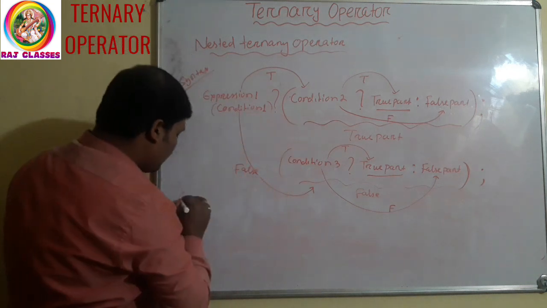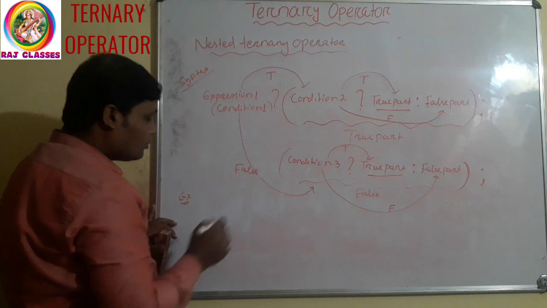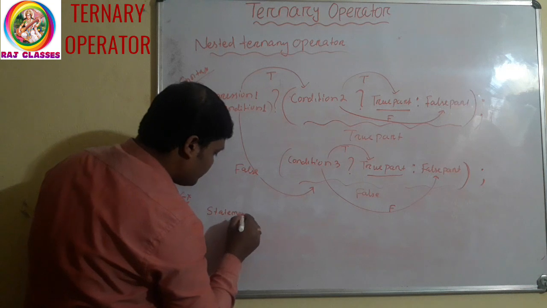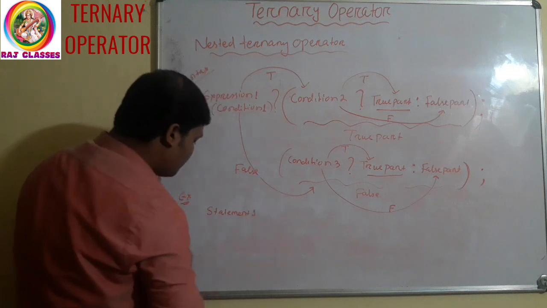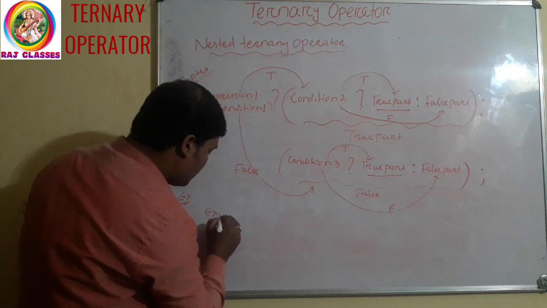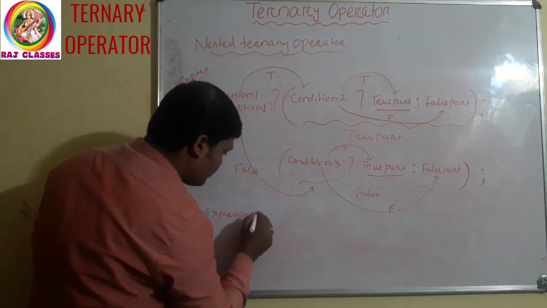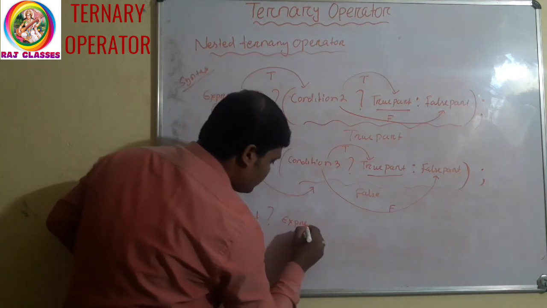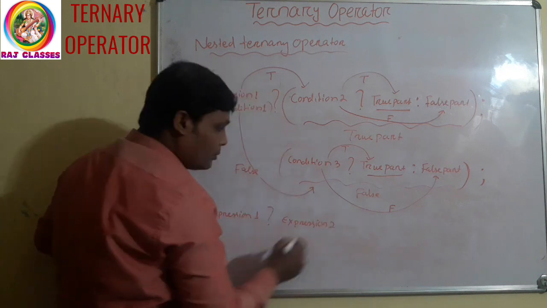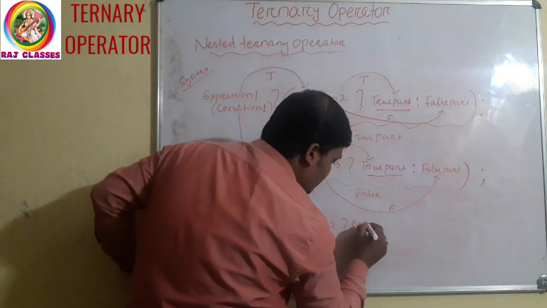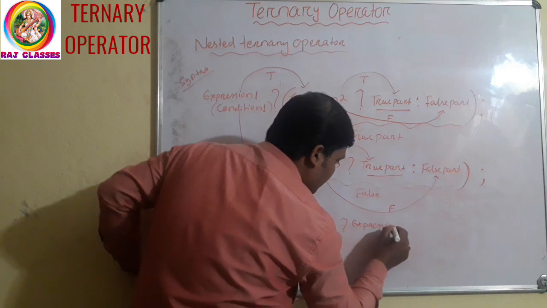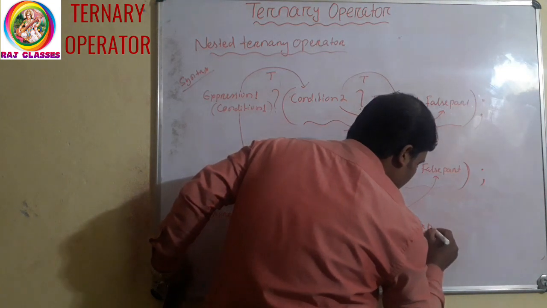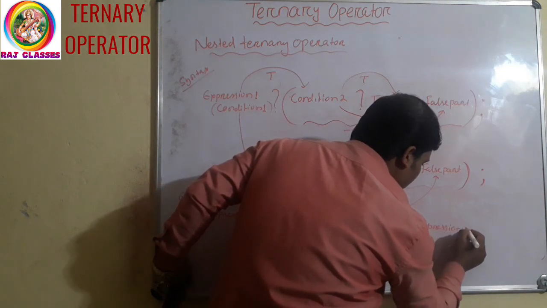So, for example, suppose this is statement 1, or expression 1, you can say. This is the question mark. Suppose this is expression 2. And this is expression 3. This is expression 4.